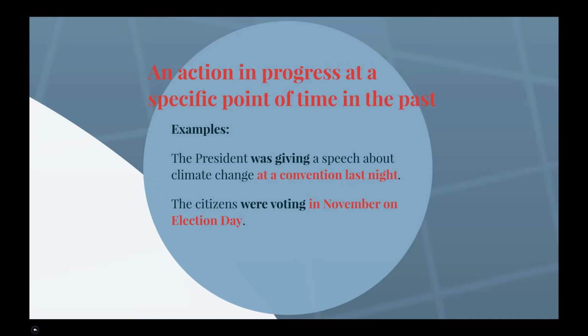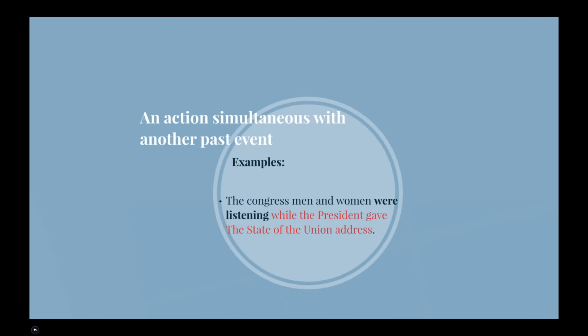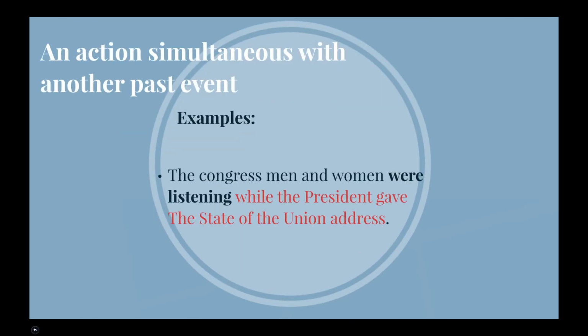An example of an action in progress at a specific point of time in the past is: the president was giving a speech about climate change at a convention last night, and the citizens were voting in November on election day. An example of an action simultaneous with another past event is: the congresswomen and men were listening while the president gave the State of the Union address.